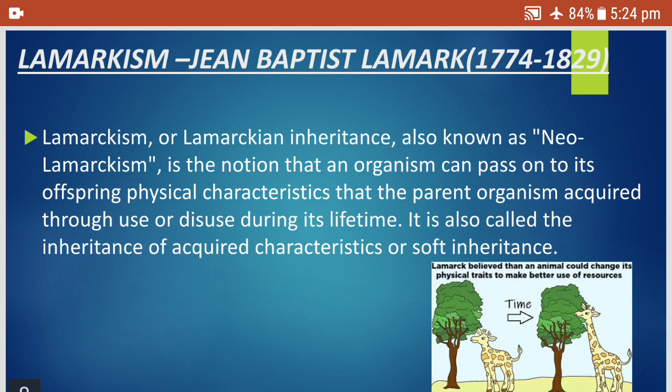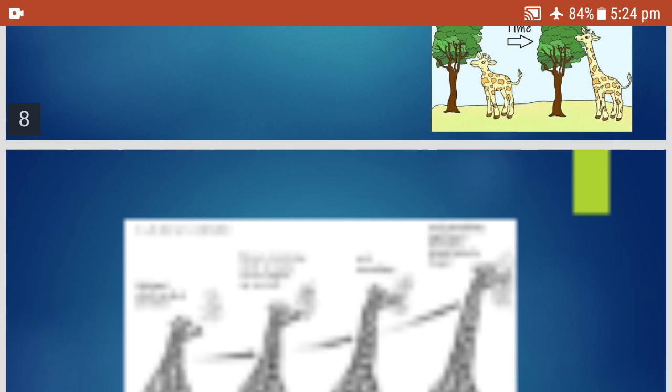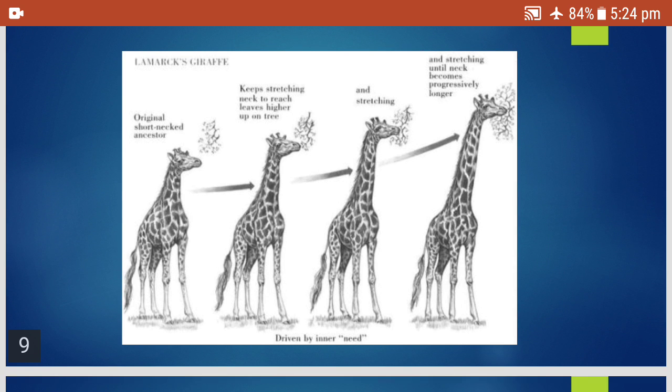He cut the tails of the rats thinking that the new generation would not have the tail, but the new generation had the tail. This is how we have come to a conclusion about the inheritance of acquired characters.